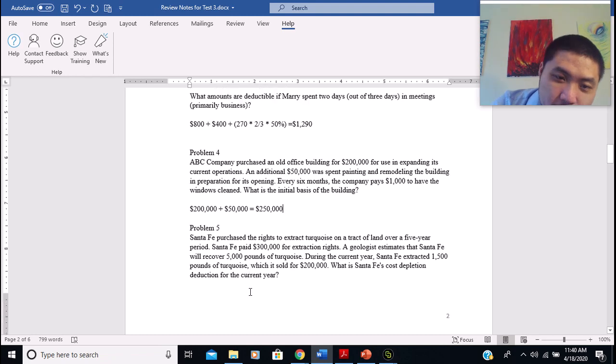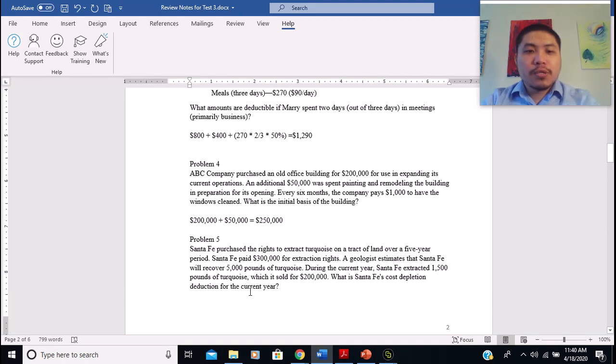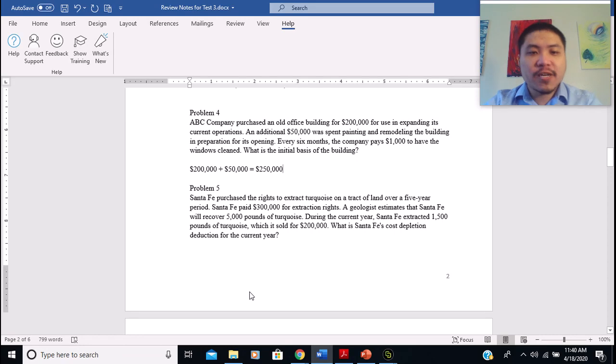All right. So that's problem number 4. Let's go to problem number 5. So in problem number 5, it says Santa Fe purchased the right to extract turquoise on a tract of land over a 5-year period, and Santa Fe paid $300,000 for extraction rights. And a geologist estimates that Santa Fe will recover 5,000 pounds of turquoise. During the current year, Santa Fe extracted 1,500 pounds of turquoise, which is sold for $200,000. So the question asks, what is Santa Fe's cost depletion deduction for the current year?